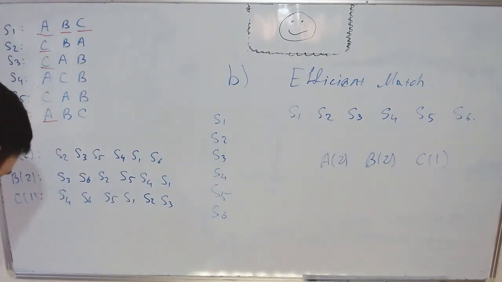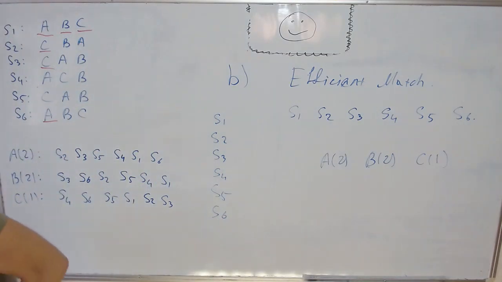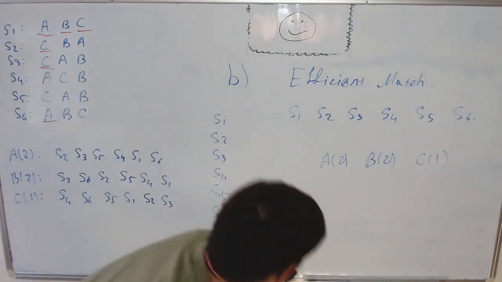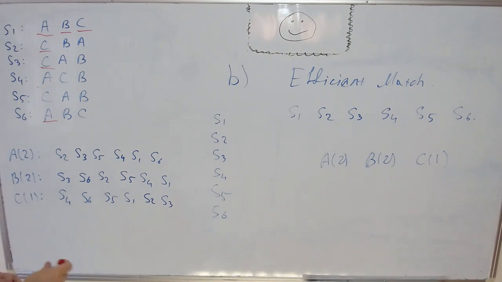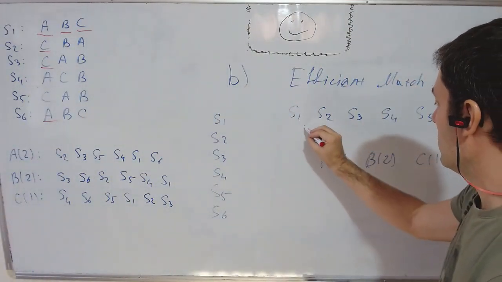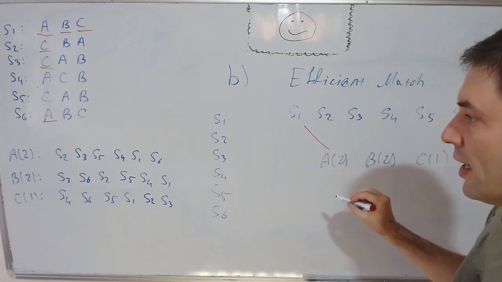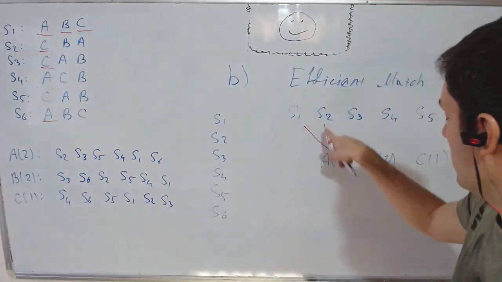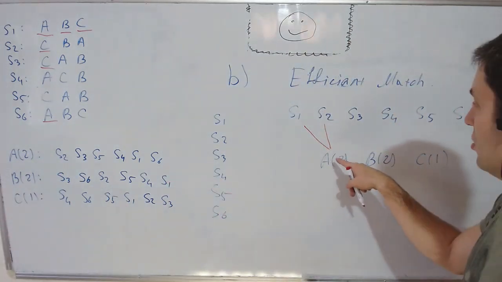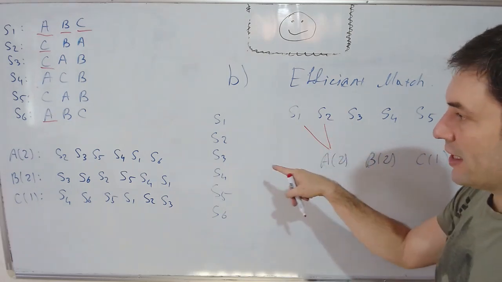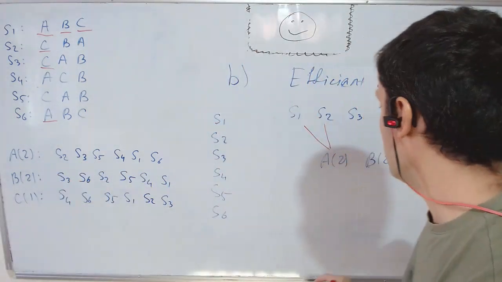So let's start plotting the cycles. I always like to start with S1. He points to school A, which points to S2. So effectively we use these priority lists as ownership rights. School A is currently owned by S2 because he has the highest priority there.